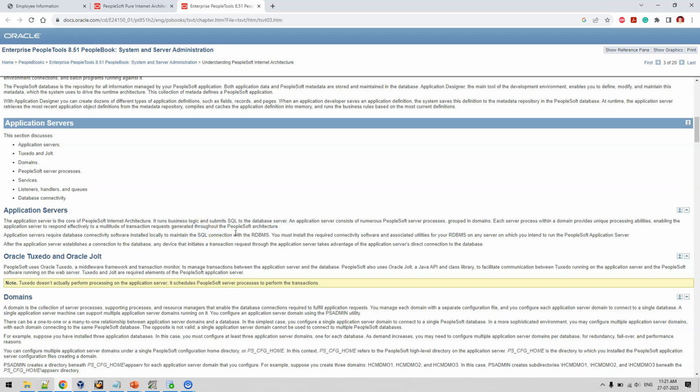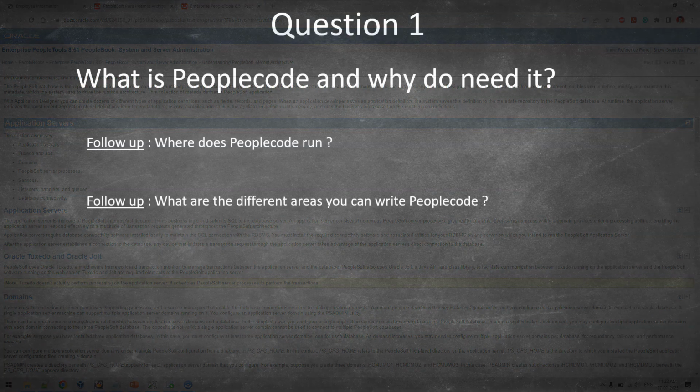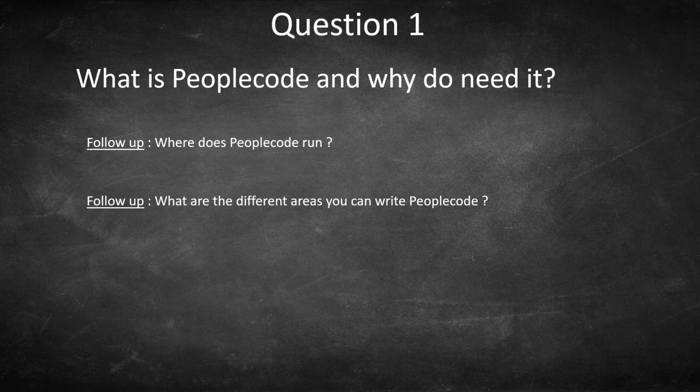Here, business logic is similar to PeopleCode, similar to how we wrote the data validation for the employee variable. Another follow-up question is, what are the different areas where you can write PeopleCode? If we talk about the PeopleSoft online pages or the custom applications, then we have multiple areas where we can write PeopleCode. We can write PeopleCode at record field level, at record level, at component level,